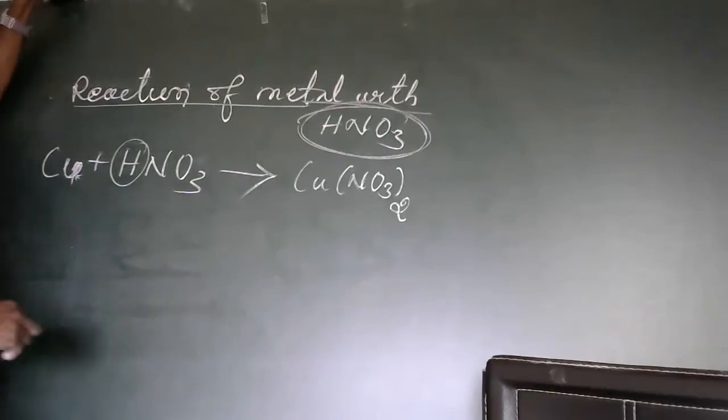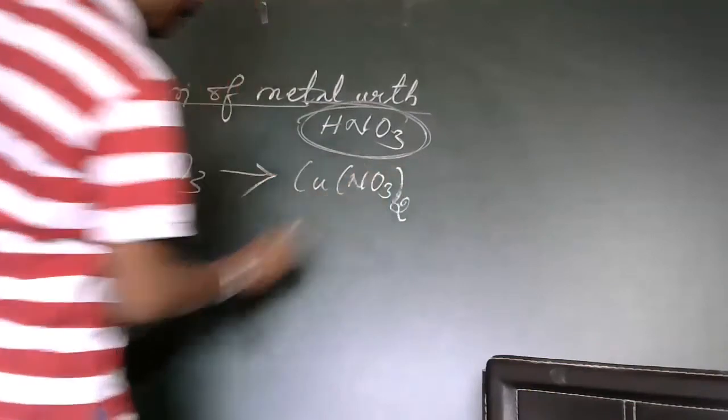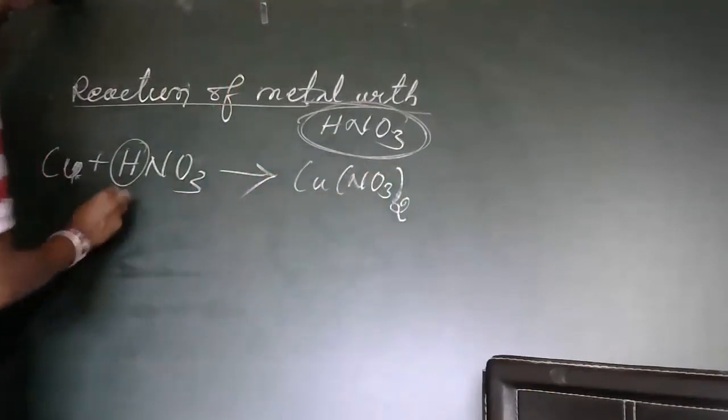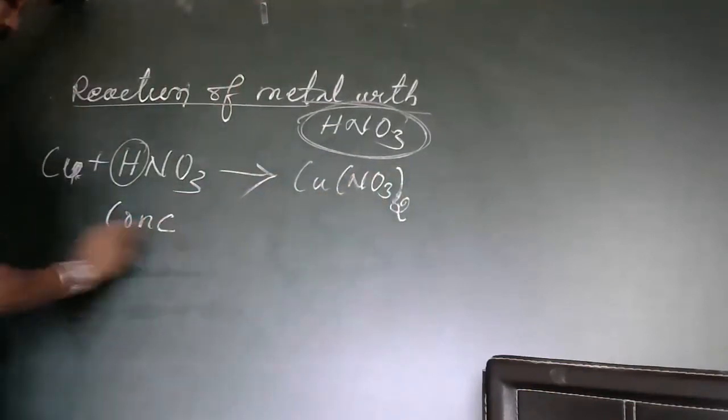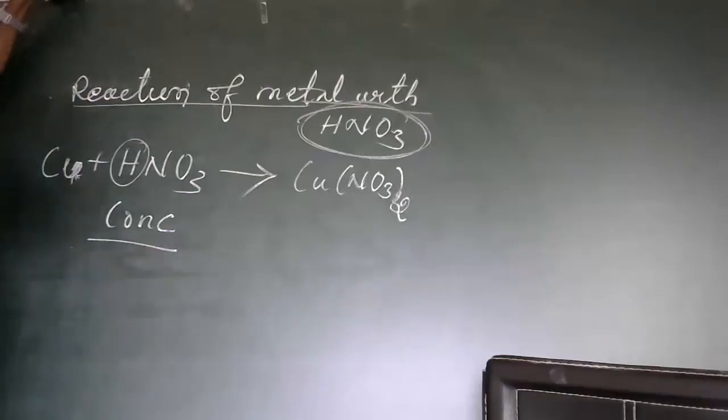So in case of concentrated acid, I told you what is concentration. When the amount of water is less in the acid, that is called a more concentrated acid. So dilute acid means what?